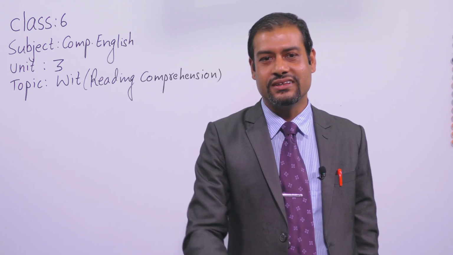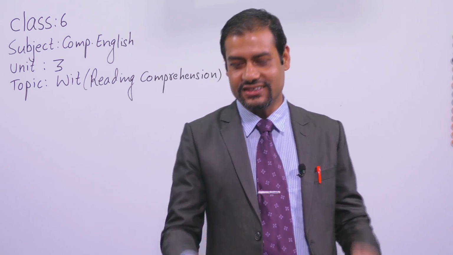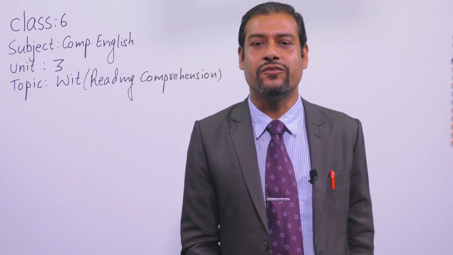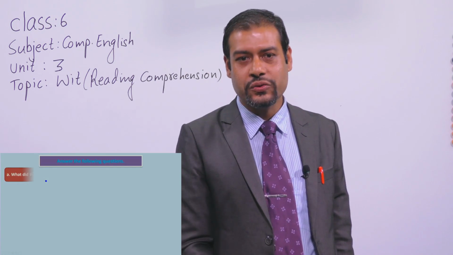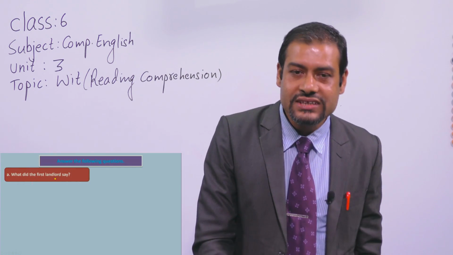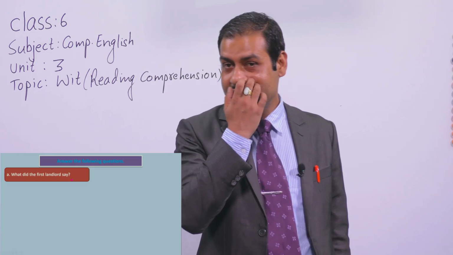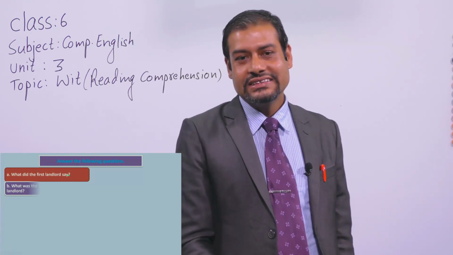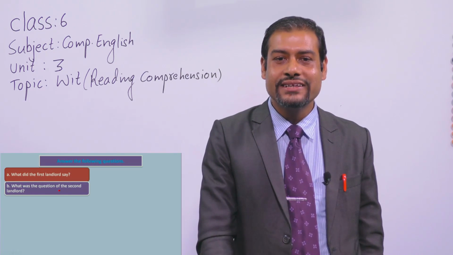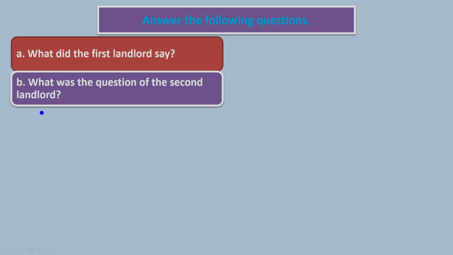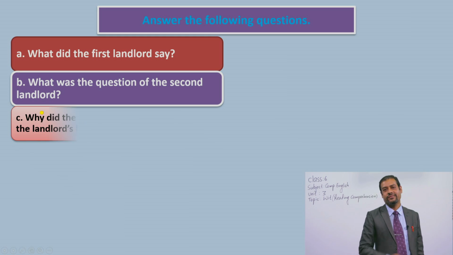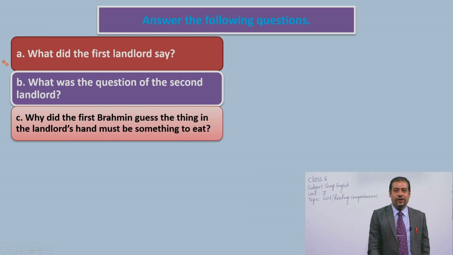Now we have the last exercise, okay? That is, answer the following questions. The first question for you. What did the first landlord say? Please, you think the answer, okay? Second question. What was the question of the second landlord? Please think its answer also. Third question. Why did the first Brahmin guess the thing in the landlord's hand must be something to eat? Okay.